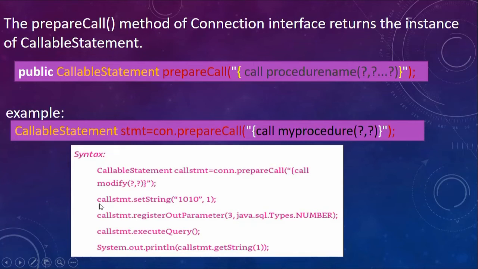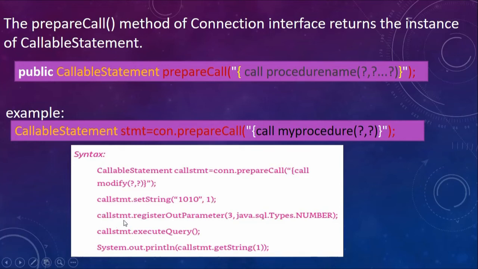Then using the setXXX method, notice that the parameters eid and ename are both strings. So I am saying callstmt dot setString 1010 comma 1. That means please set this string value, 1010, in column 1 in place of eid.